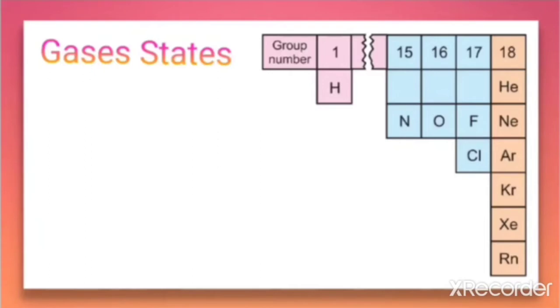As you know, there are 11 elements that exist in the gaseous state in normal condition. These gases are hydrogen, nitrogen, oxygen, fluorine, chlorine and the noble gases like helium, neon, argon, krypton, xenon and radon. So these are the elements which are in the gaseous state in normal condition.